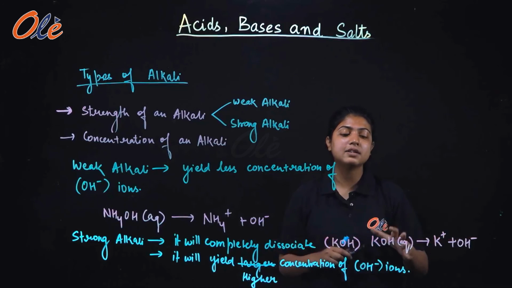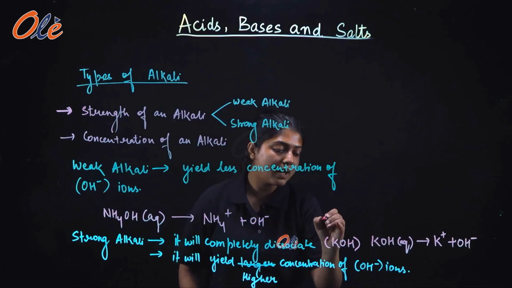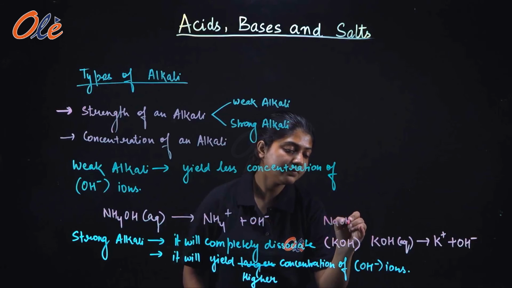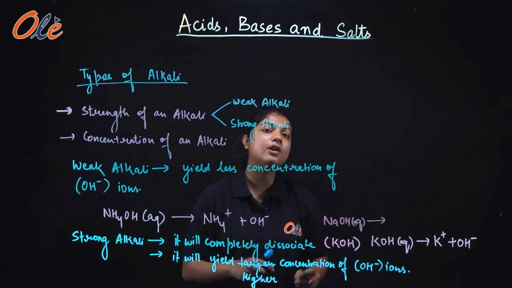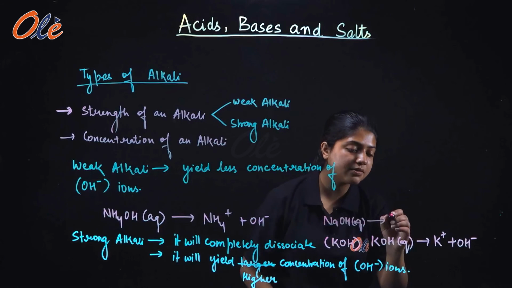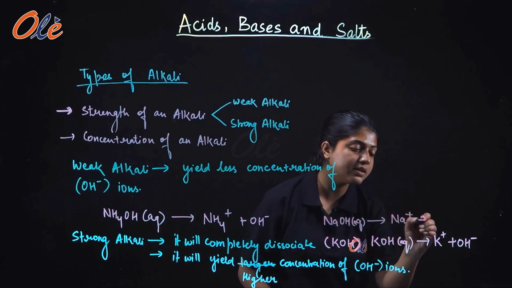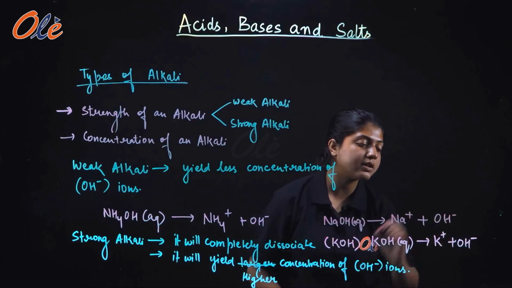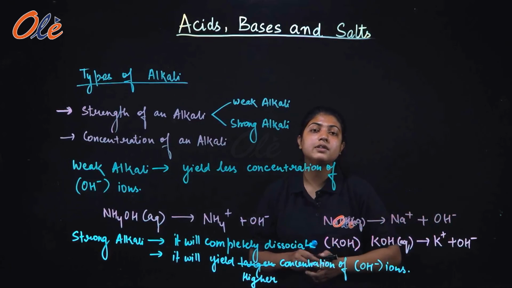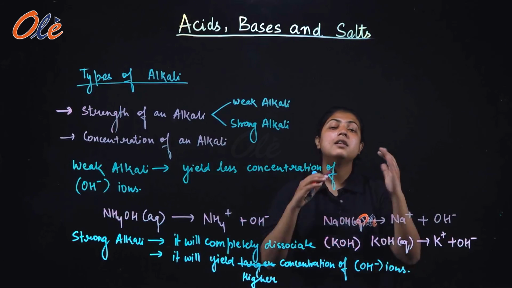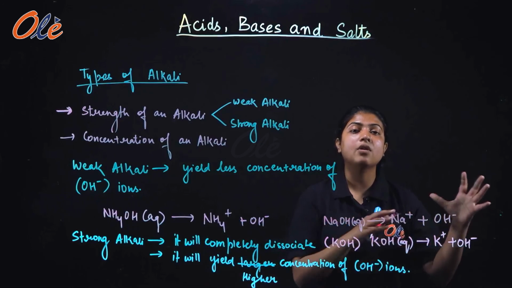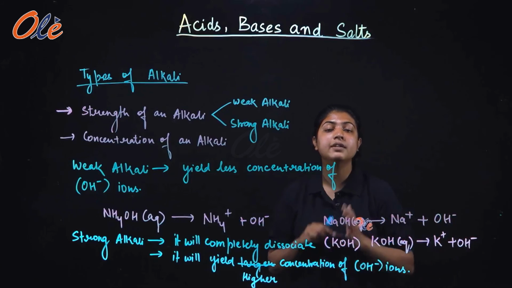Similarly, sodium hydroxide in its aqueous form, on dissolving in water, will dissociate into sodium ions and hydroxide ions. Because it dissociates completely, it will yield a larger concentration of hydroxide ions.